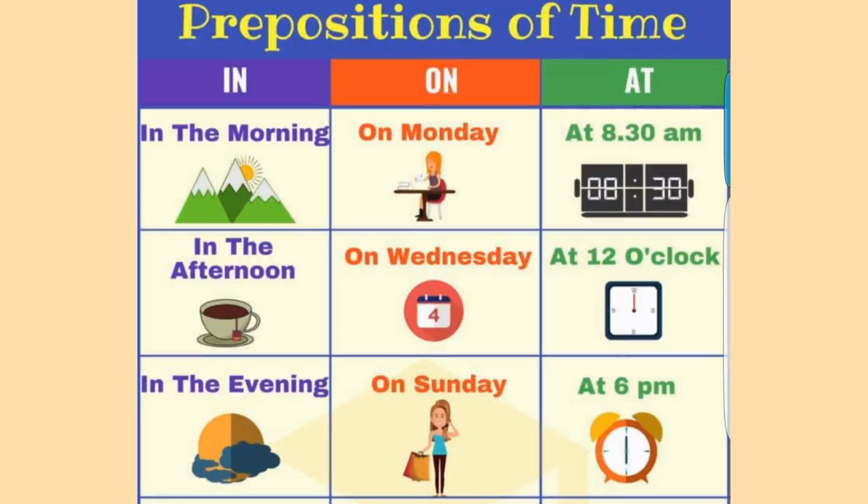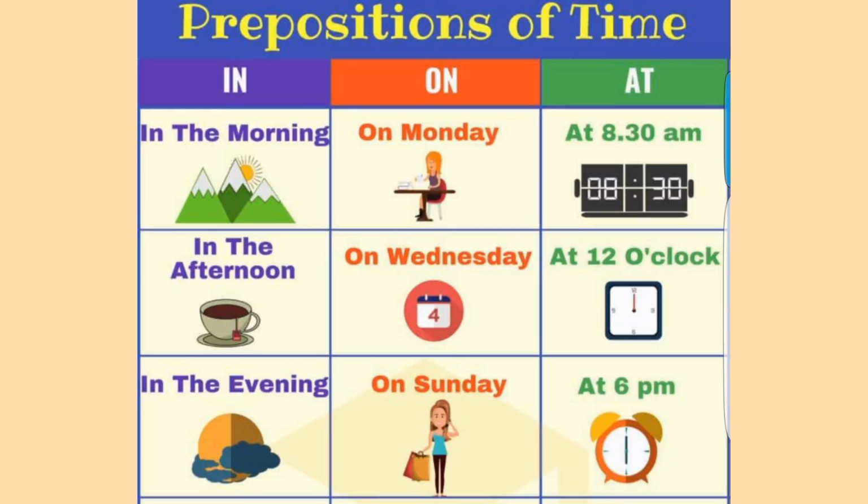We have the prepositions in, on, and at. Now, in these sentences, it could be saying something was done in the morning, in the afternoon, or in the evening. Now, prepositions for on Monday, on Wednesday, on Sunday. At 8:30 a.m., at 12 o'clock, at 6 p.m. Now, prepositions of time, they tell us when something was done or when something will be done.